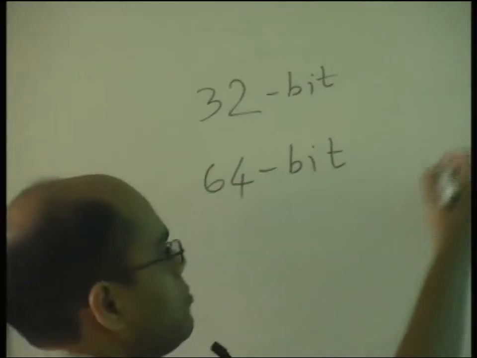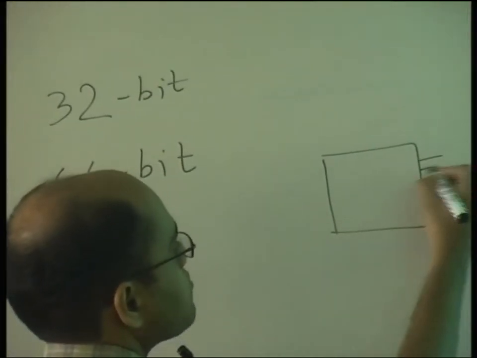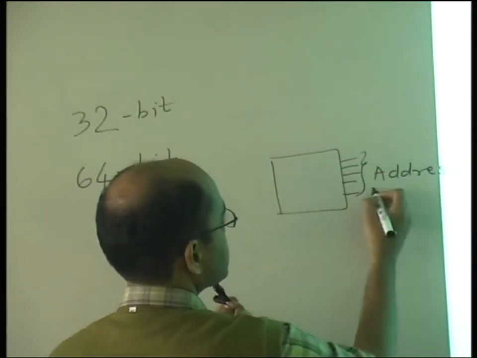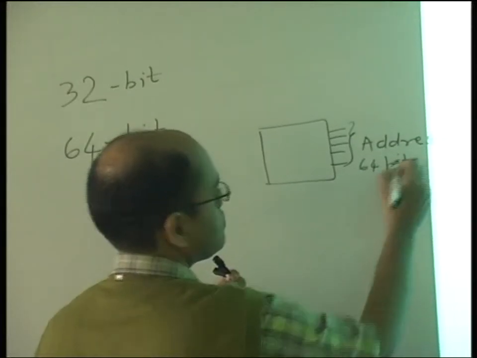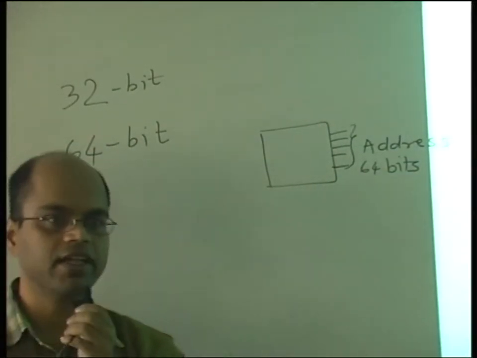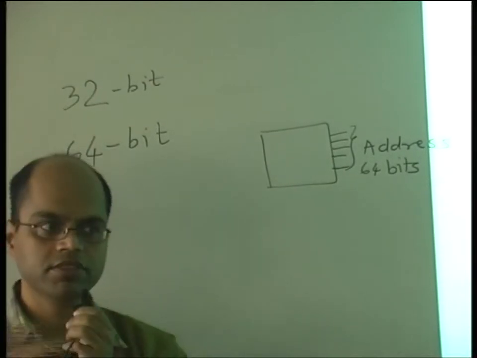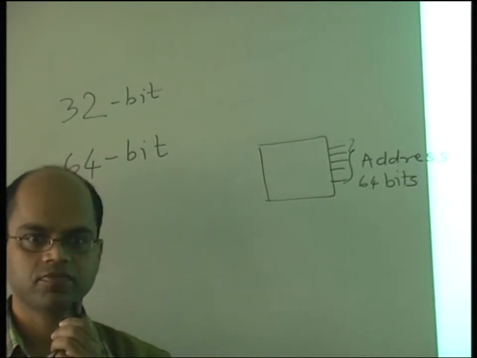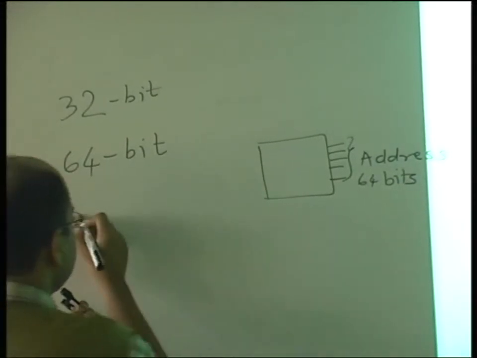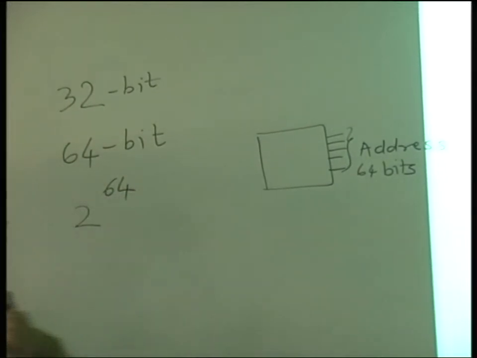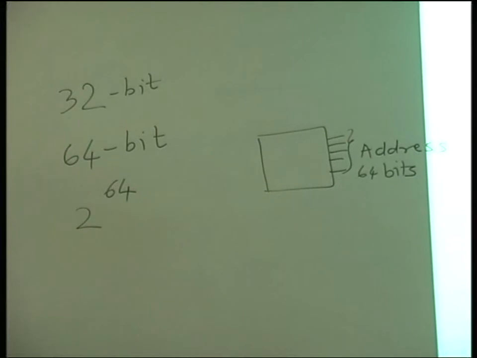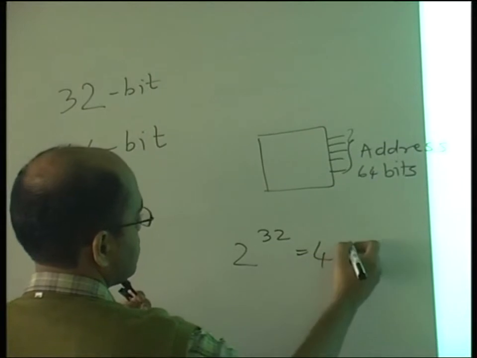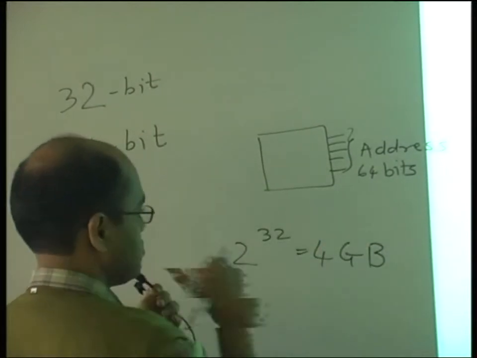That means if you look at the CPU and its address bus, there are 64 bits here. So when you access any data, and when I say data, it also encompasses code and everything, it can access how many different locations? Can you tell me? 2 raised to 64. Anybody knows how much is 2 raised to 64? I believe 2 raised to 32 is 4 GB. And then you can calculate what 2 raised to 64 is.